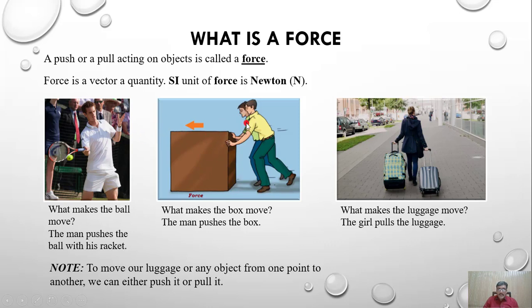So force also has a direction. And we say that when there is a direction and a magnitude, that physical quantity is known as a vector quantity. The SI unit of force is Newton. Whenever we measure force, it is measured in Newton.